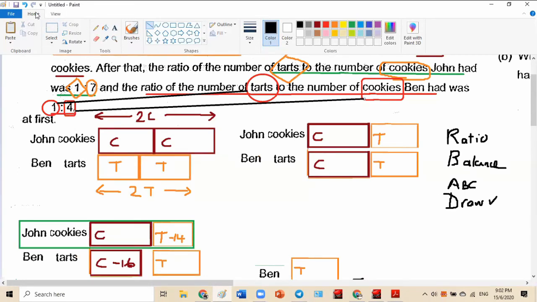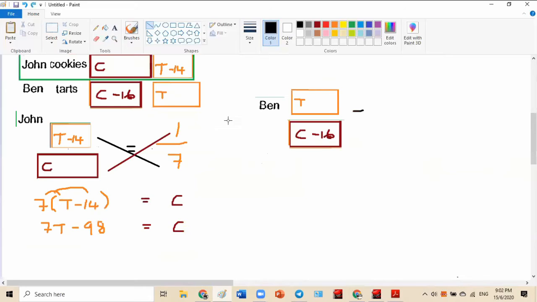So the tart is 1, the cookie is 4. Understand or not? That's why I say you just write down accordingly. This means the tart got 1 unit, this guy got 4 units. Very, very long.